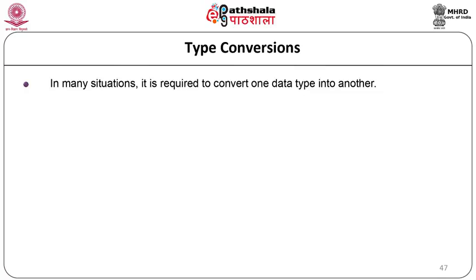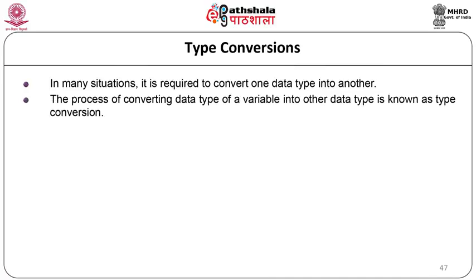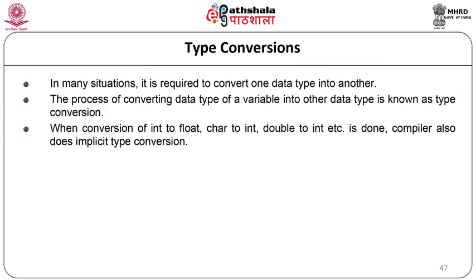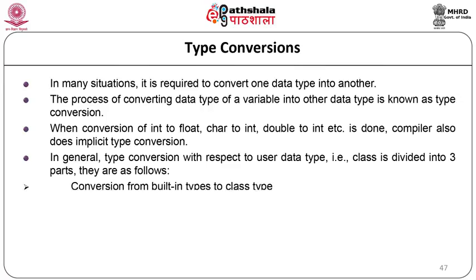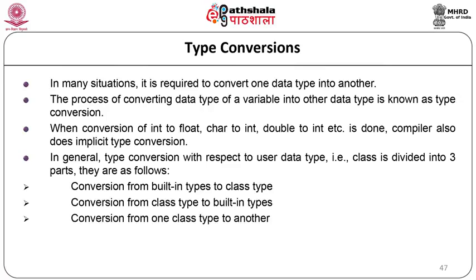Type conversion. In many situations, it is required to convert one data type to another. The process of converting the data type of a variable into another data type is known as type conversion. When conversion of integer to float, character to integer, double to integer, etc. is done, the compiler also does implicit type conversion. In general, type conversion with respect to user data type, that is class, is divided into three parts. They are conversion from built-in data types to class type, conversion from class type to built-in type, and conversion from one class type to another class type.